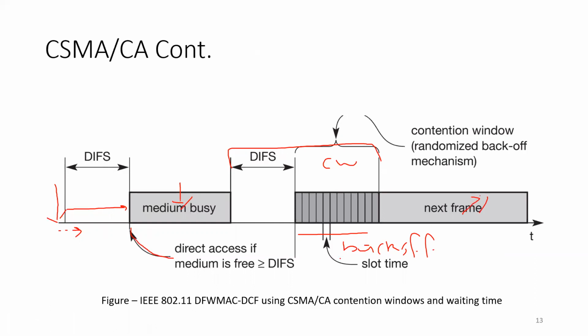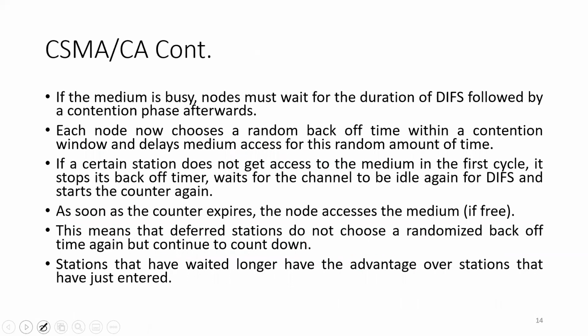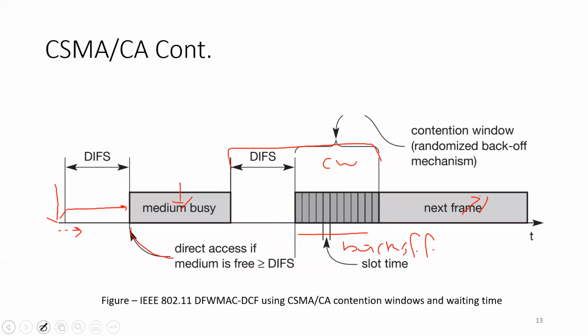Now let's discuss it in detail. So if the medium is busy, obviously after waiting for this amount of time and the medium is still busy, then the node must wait for the duration of this amount of time followed by a contention phase afterwards. As discussed in the previous slide, if the medium is busy, the node cannot communicate information directly. It will have to wait for this amount of time plus the contention window time.